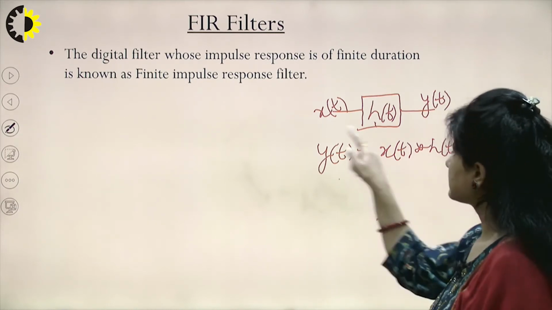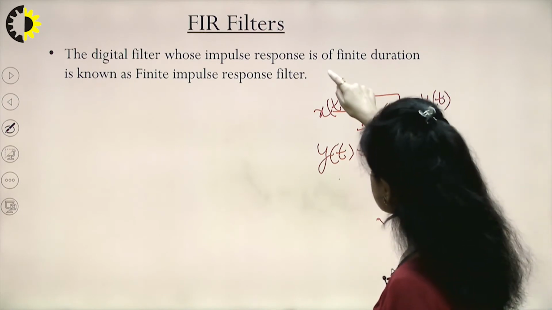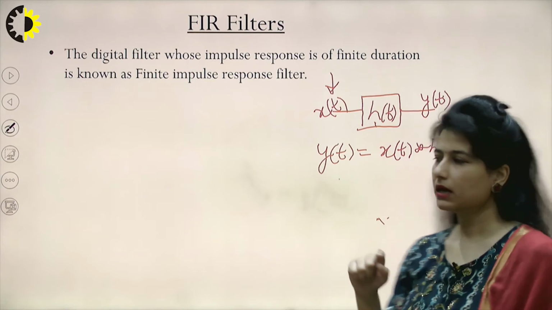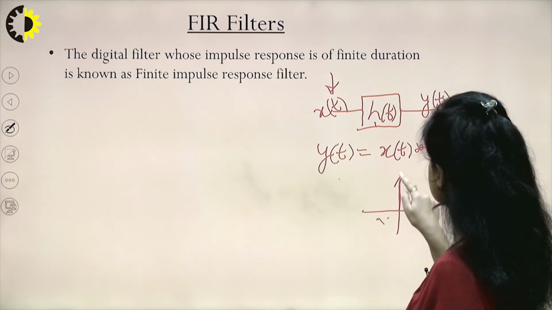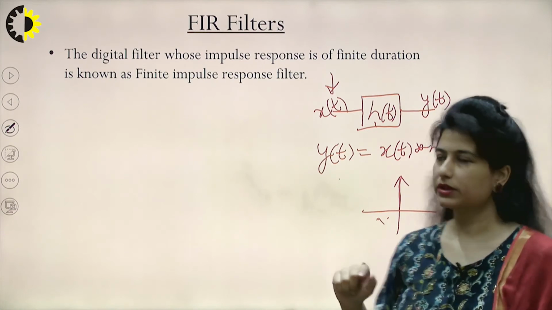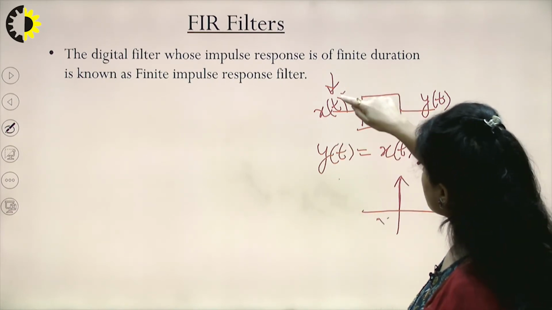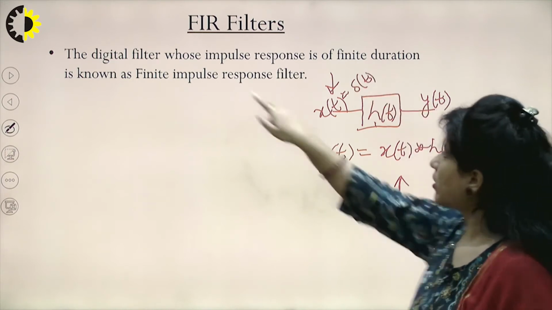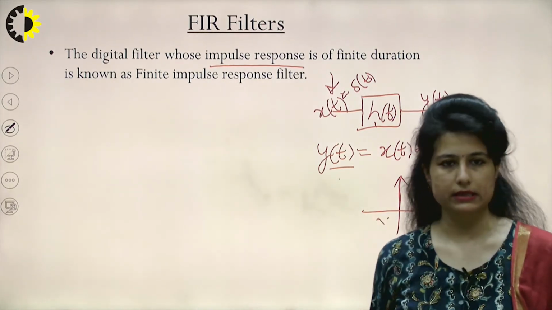So this y(t) is what I call the response of the system. Now if I specify this input x(t) to be impulse type, an impulse signal is the one which exists only at one time instant, say t equal to 0. So if I specify this input signal as an impulse signal, then the output of this system y(t) is called the impulse response of that particular system.